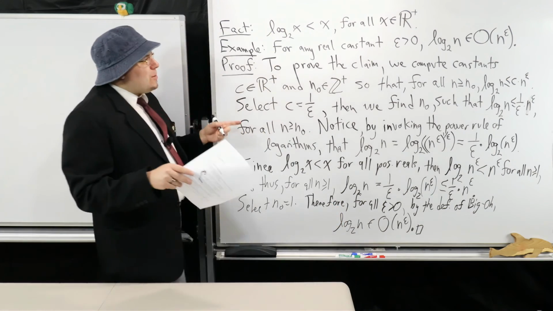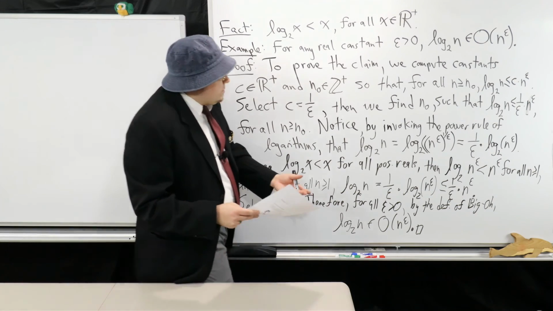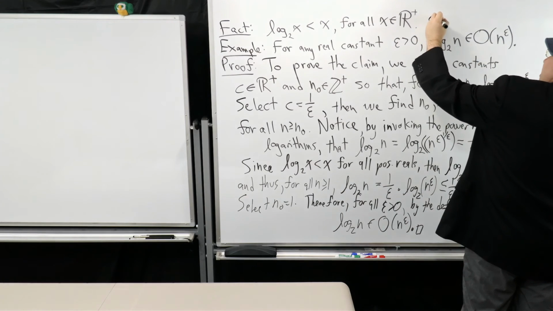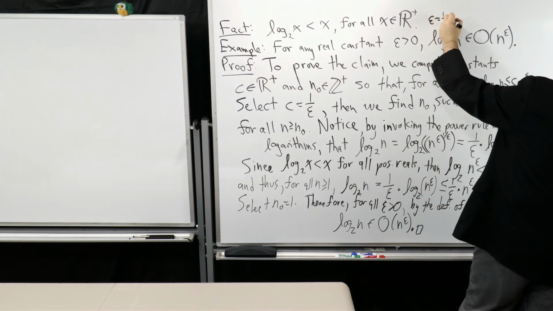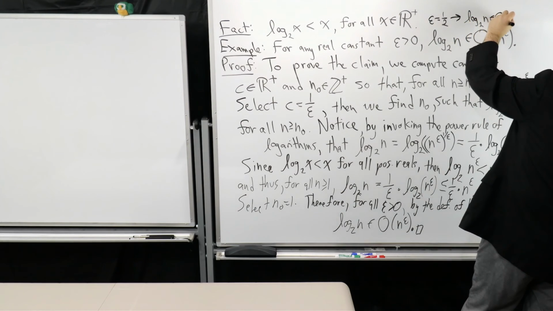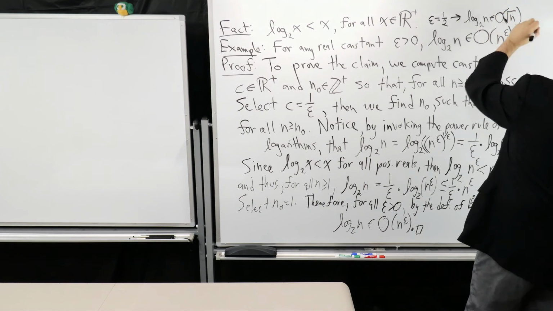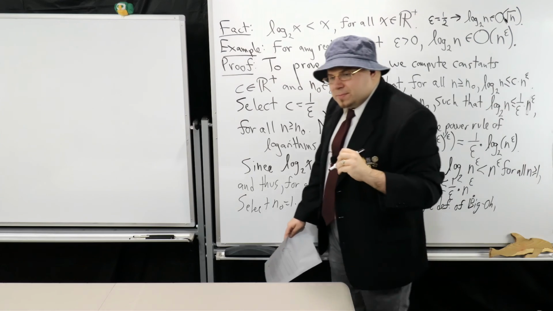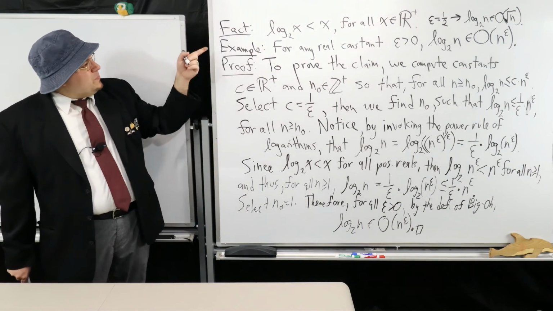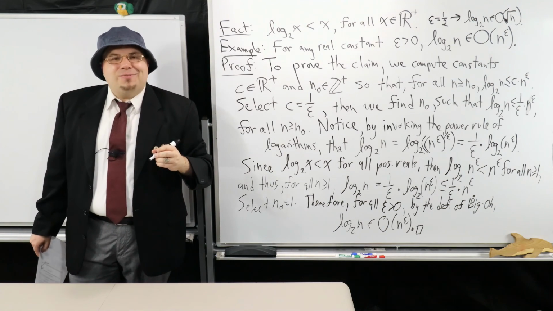Now, you might ask, Dan, what would I want to use this for? Well, like I said, it's quite a broad statement. For example, if I make epsilon equal to 1/2, then this is actually me saying that log base 2 of n is big O of square root of n. So this is an alternate way of proving this claim, a way without needing to use limits. However, like I said, this statement is doing all the heavy lifting for our proof.